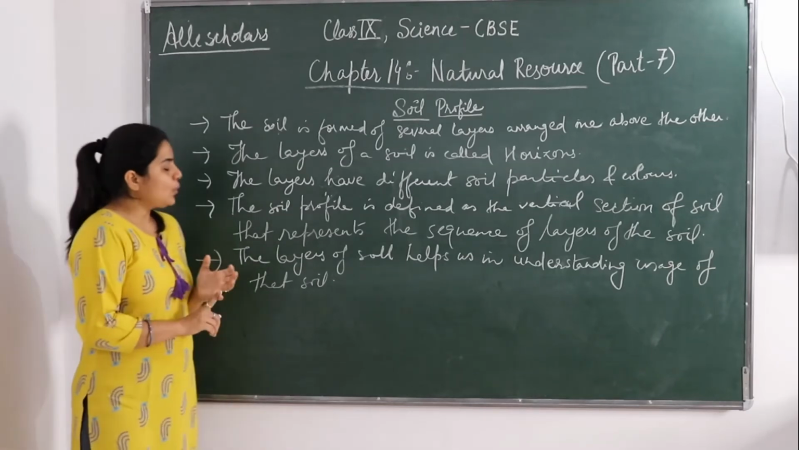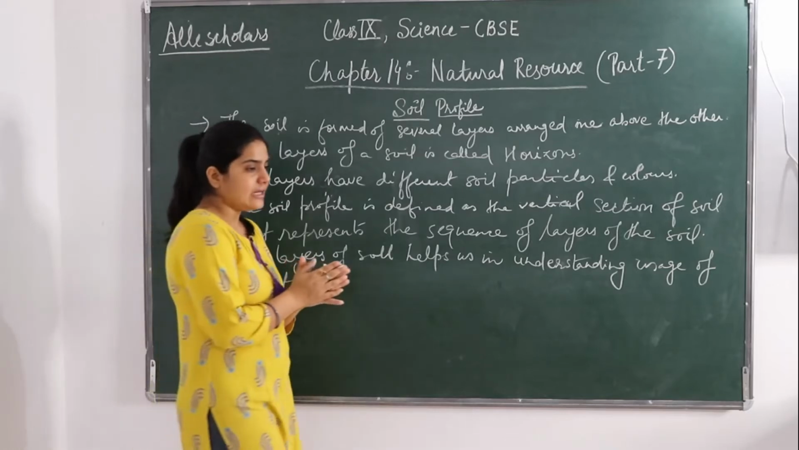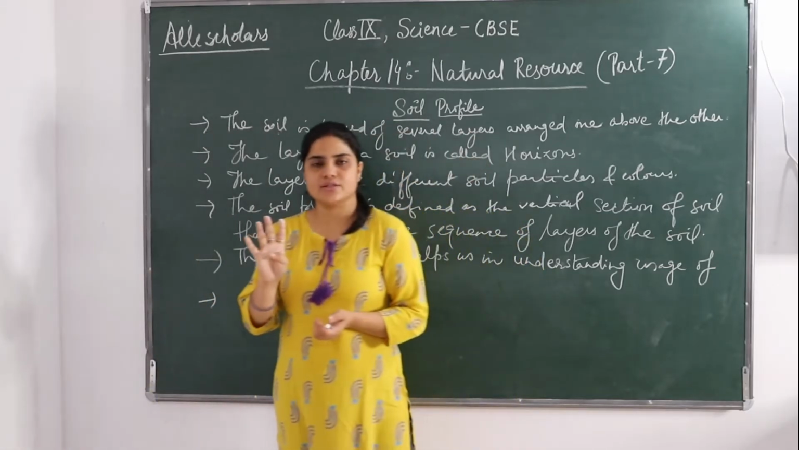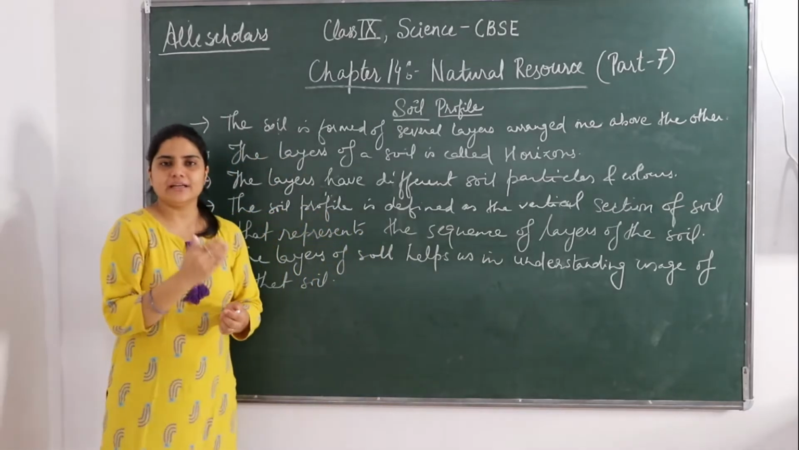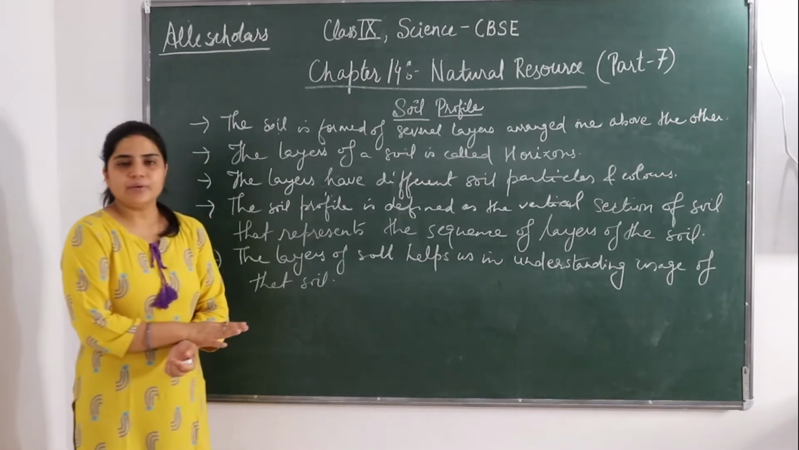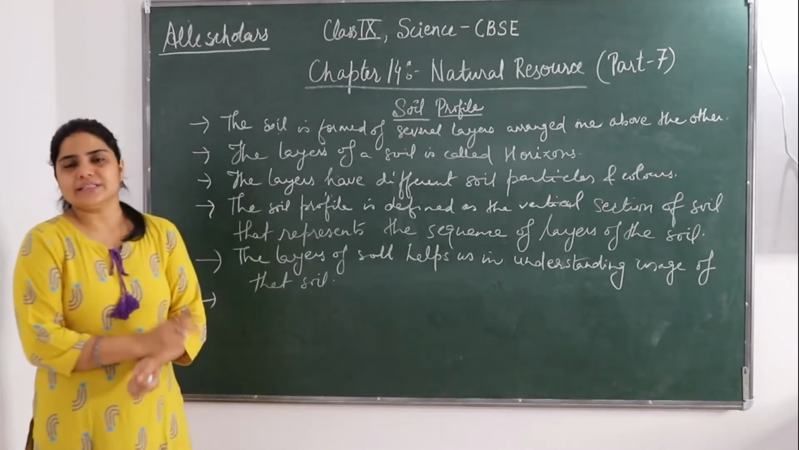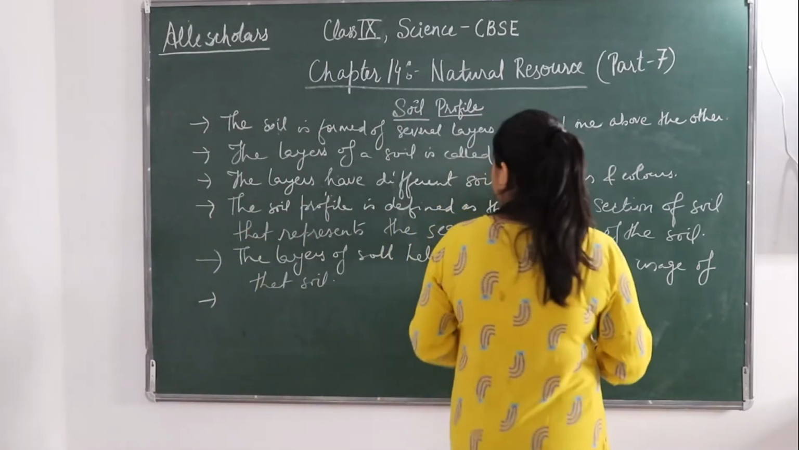Okay, so now the question is, soil mainly consists of 4 layers. We have talked that there are several layers, so how many layers are there mainly? There are 4 layers in a soil. Some types of soils contain only 2 layers, and on that basis, soil is divided into 2 types. So this was a soil profile.